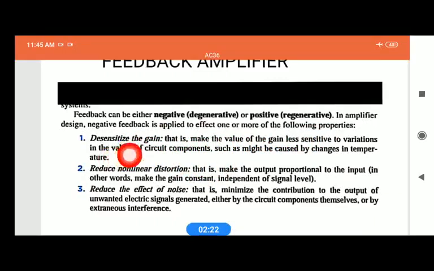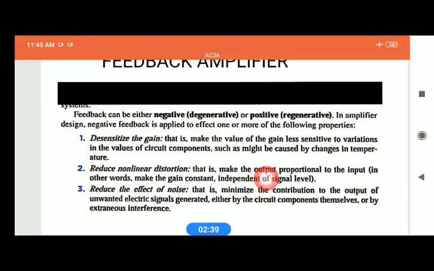First, it desensitizes the gain, which means the variation in the gain due to a change in components or temperature is reduced. And it reduces the nonlinear distortion.